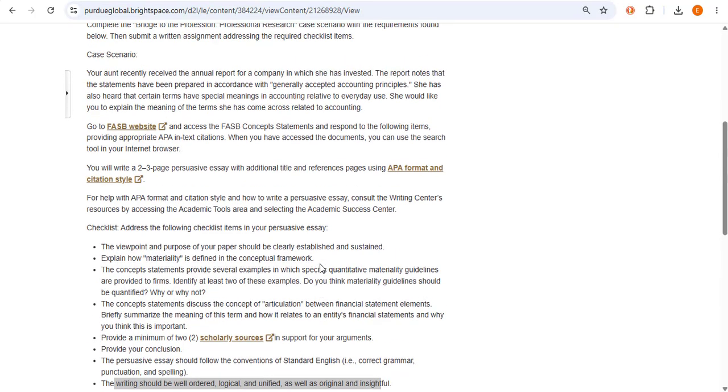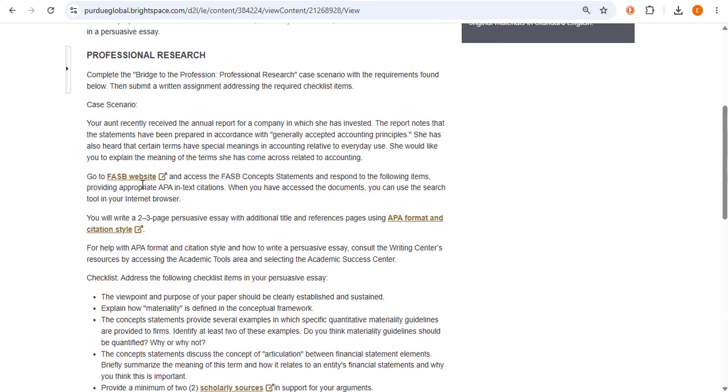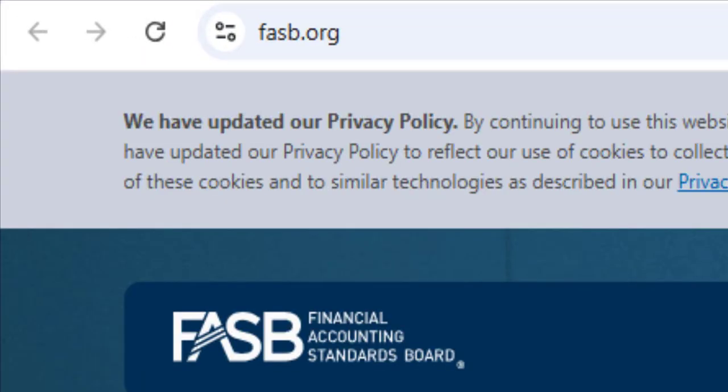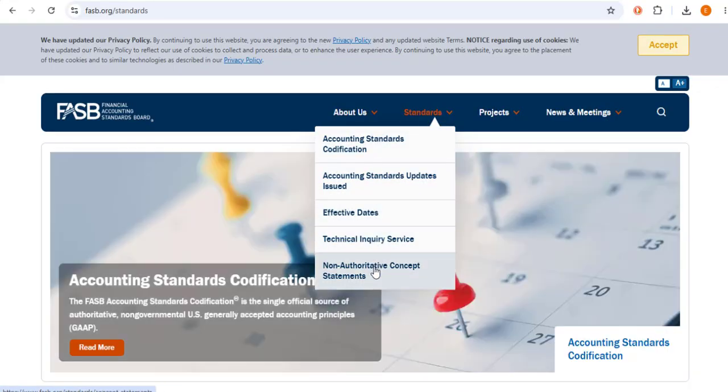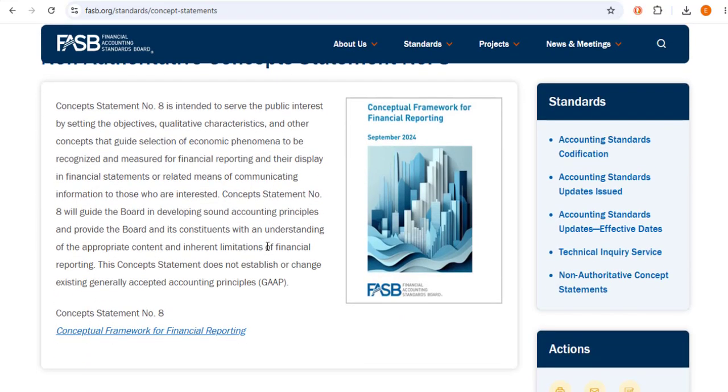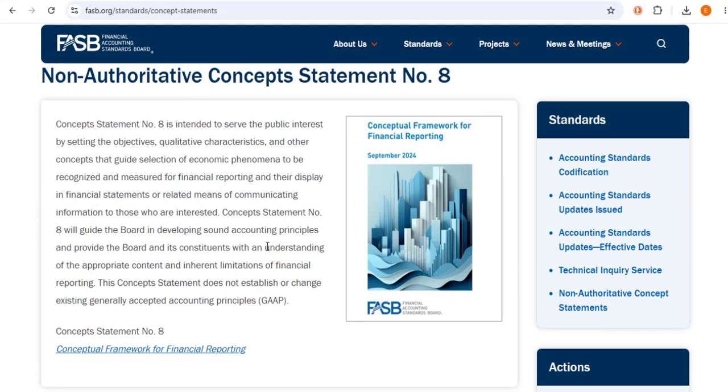How can I get concept statement 8 as well as the other ones? Well, first of all, to get concept statement 8, you can start by going to the FASB website, and then from here you can click on non-authoritative concept statements, and it takes you right to concept statement number 8. Concept statement number 8 is a compilation of 1 through 7. That's why they don't show 1 through 7.